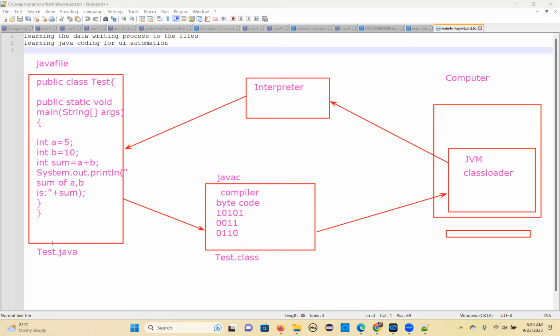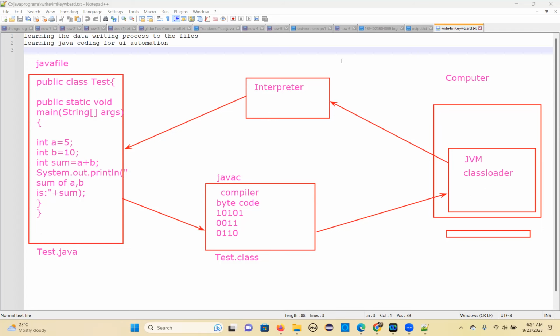The readable file is the .java file; .class is not readable for you. This is machine understandable code you are providing to your computer, which will be executed by the interpreter and give the output to us in a human readable format. So that's the entire flow.